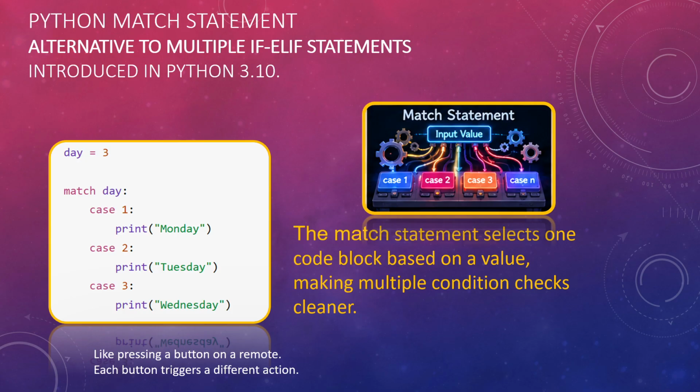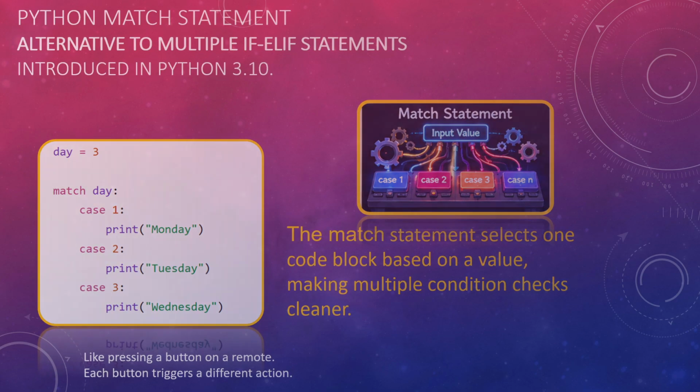What is saved here is that, rather than having multiple condition checks, we have a direct switch to the statement, right? It's like pressing a button on your remote. Directly you can trigger a different action on it, correct? So that is how the match statement works.